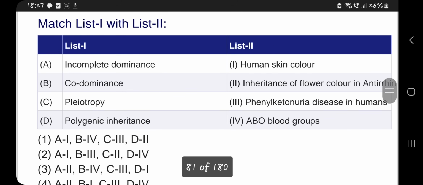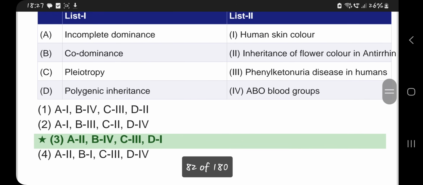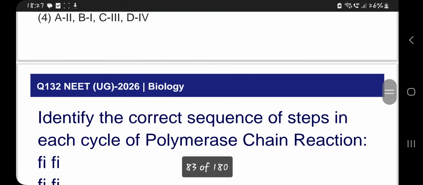Incomplete dominance. Example for this is inheritance of flower color in Antirrhinum. Codominance is ABO blood group. Pleiotropy. Polygenic inheritance is human skin color. So A3, B4, C3, D1 is the correct option. Third option is correct.